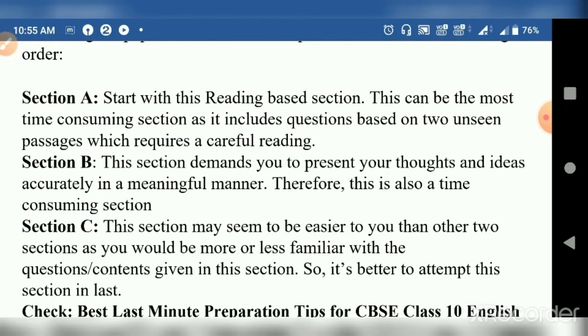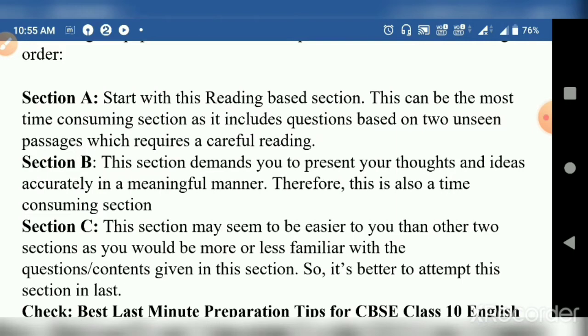I also recommend that you read the passage thoroughly in the beginning and attempt the questions at the beginning itself. If you are a good reader, read it twice. If you are a slow reader, read it slowly, but understand in one go. Otherwise, it will take a lot of time and you may miss out some questions, which nobody wants.